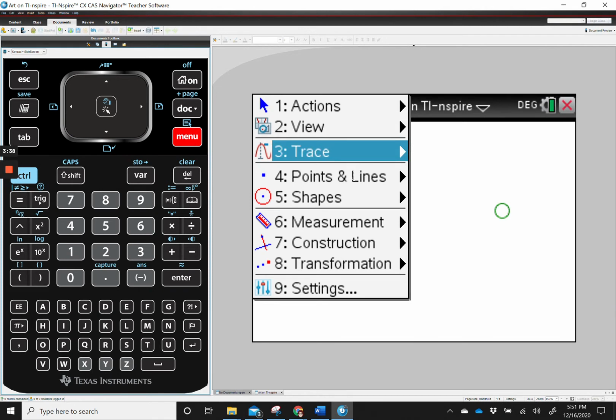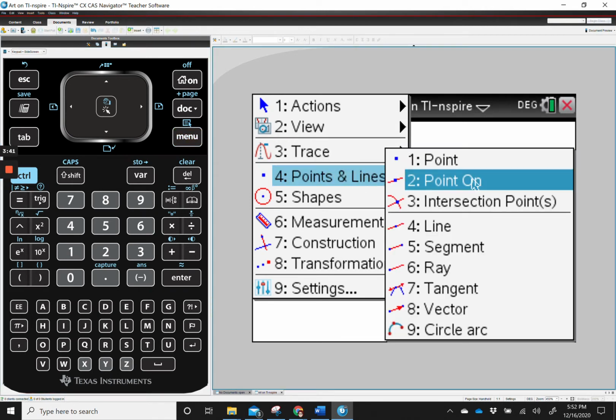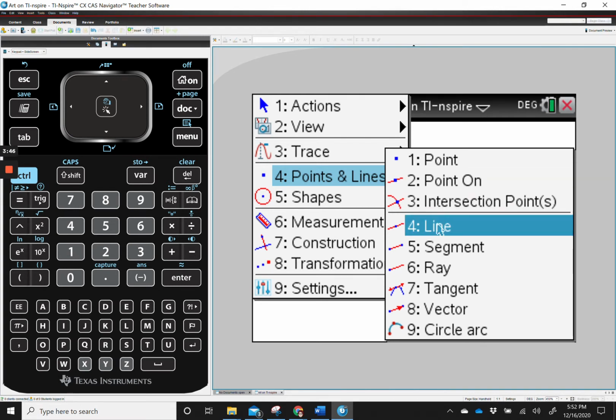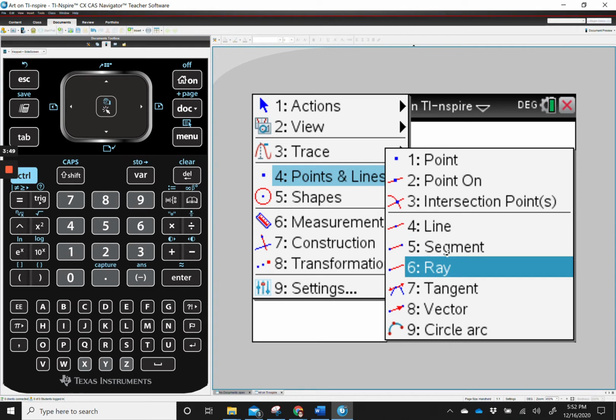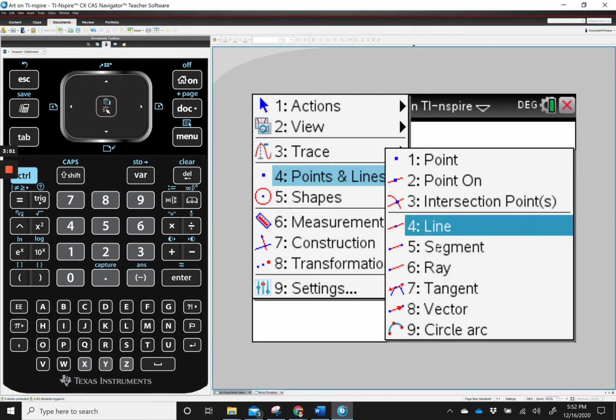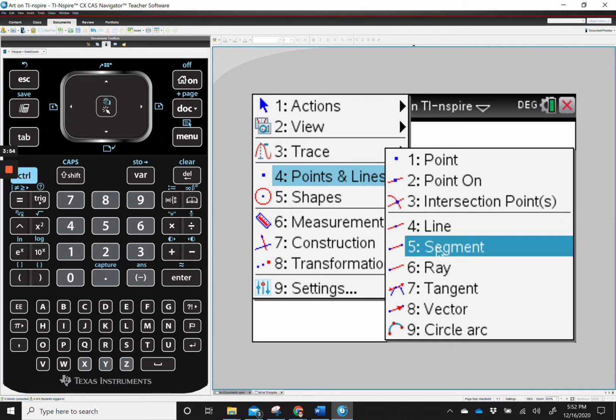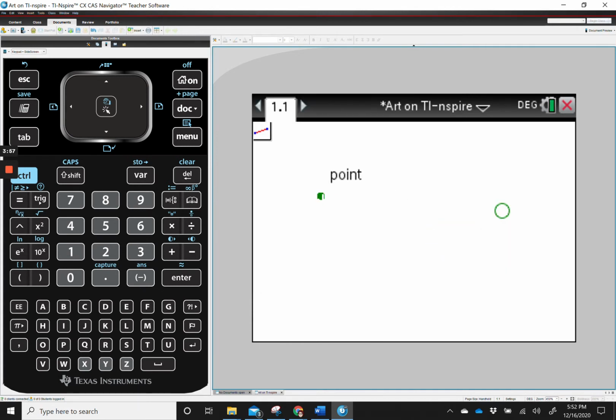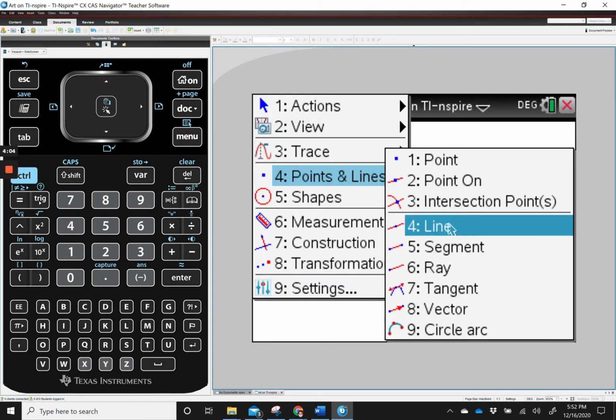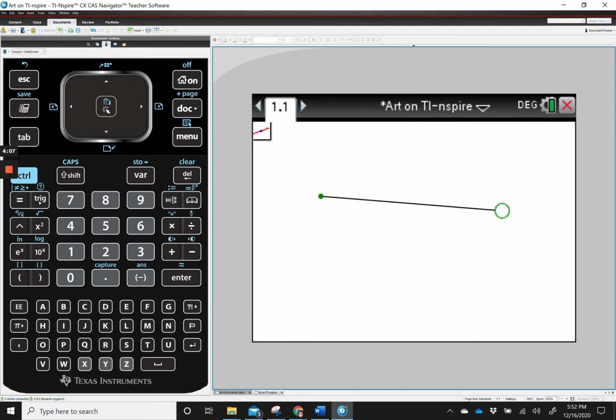So again, in our menu, if we go back to points and lines, point on is if you actually want to put a point on an object and it sticks to the object. There's a line, a segment, a ray, those three. The difference between a line and a segment is that a segment starts and stops at 2 different points. So if I wanted to draw a segment from this point to this point, it starts and stops. If I want to draw a line, however, it goes past it. So if I start here, see how it automatically goes past the point. And if I stop here, a line goes past the points.